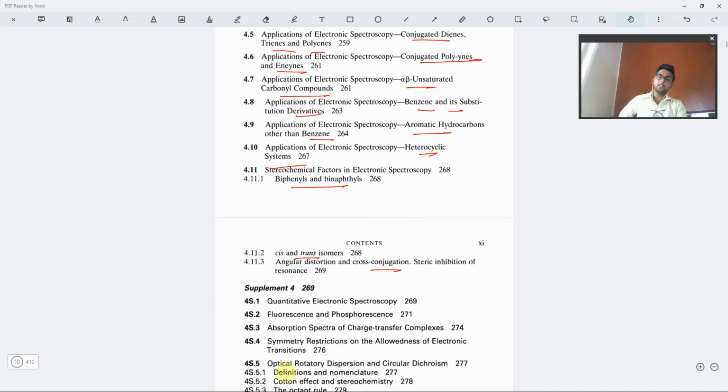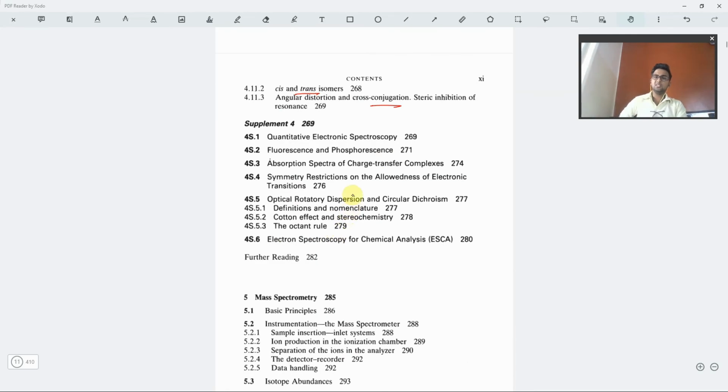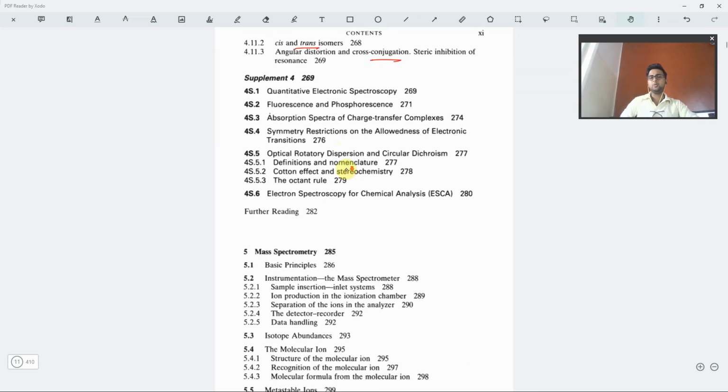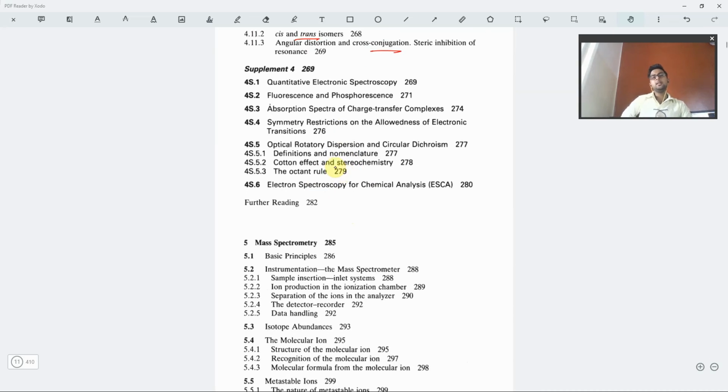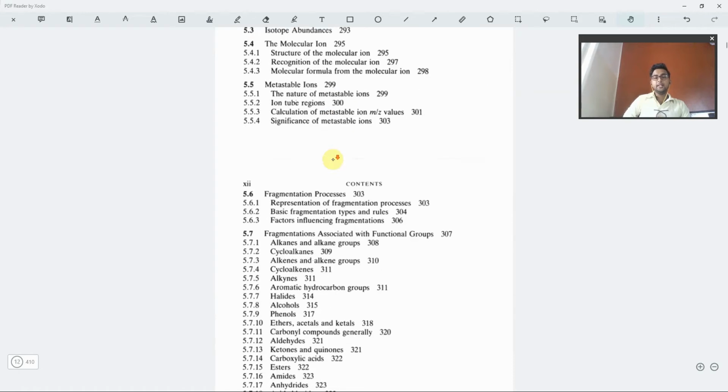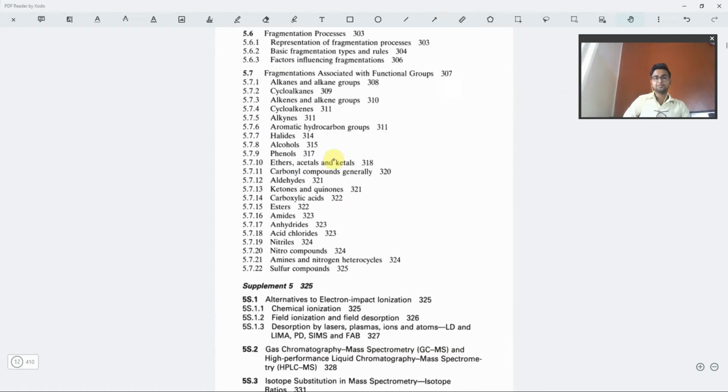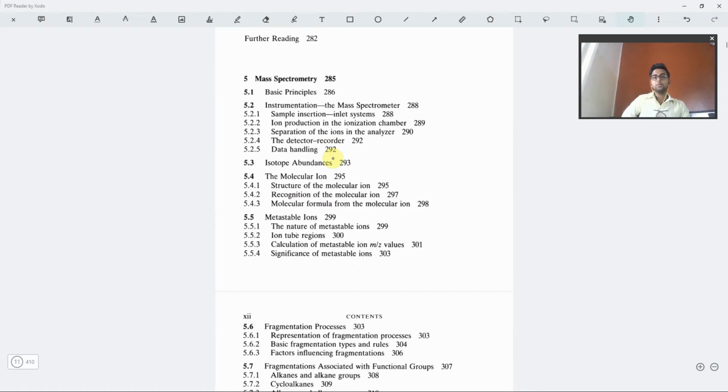Then we have this supplement 4, which I don't think is so important, so we'll be leaving that. Then we have this mass spectroscopy. So mass spectroscopy is also one of the most important things, though it is not taught at the BSc level, it is there at master's level. So you will be considering this part. If you're giving JAM, this part is not required, so you may just leave it. But other than that, if you're appearing for GATE or NET, this part is required.